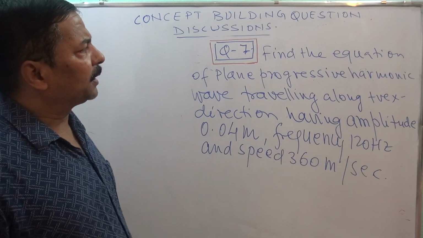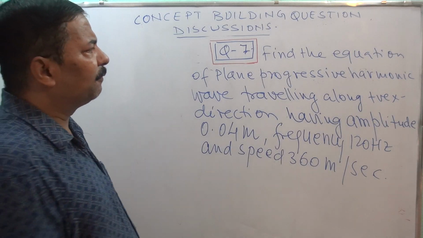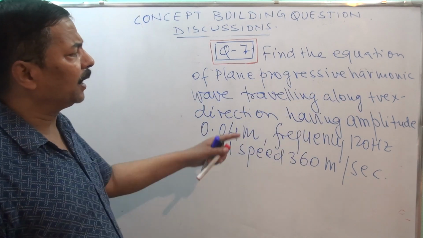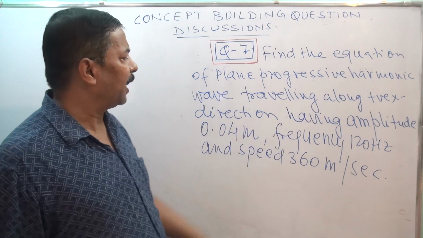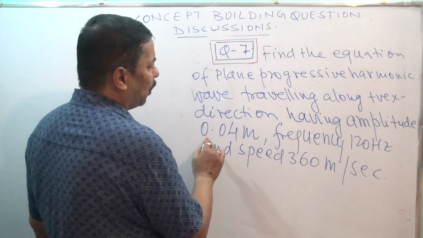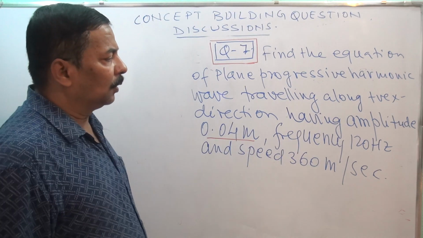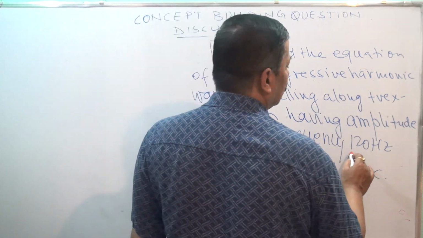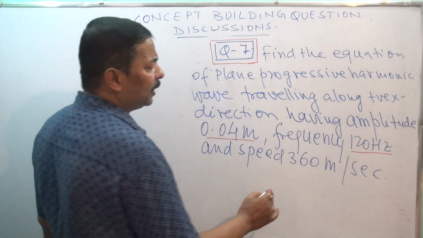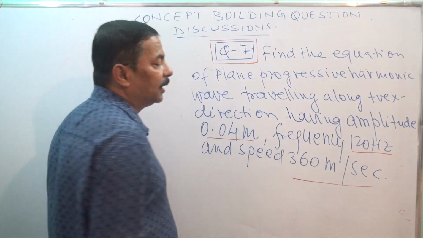Now in question number 7, what is given? Find the equation of plane progressive harmonic wave traveling along positive x direction having amplitude 0.4 meter, frequency 120 Hz and speed 360 meter per second.